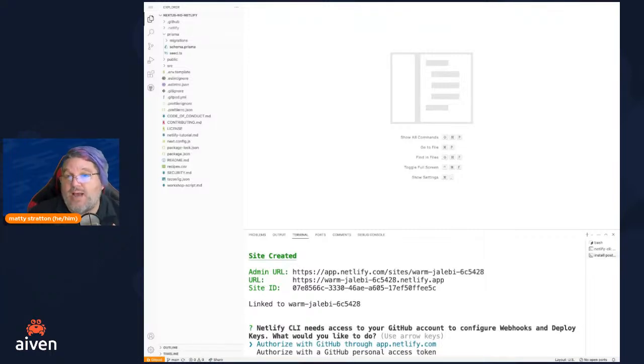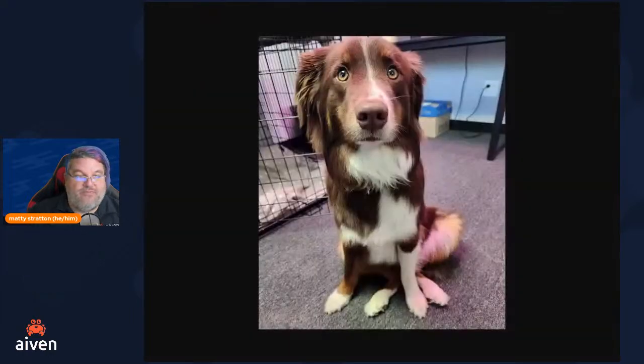With the personal access token, I'd have to type it in and you would see it, and that's not good OPSEC. For the moment, this is my dog, Cody, so you can all take a look at Cody while you on your end go ahead and authorize with GitHub through app.netlify.com. Go ahead and do that.